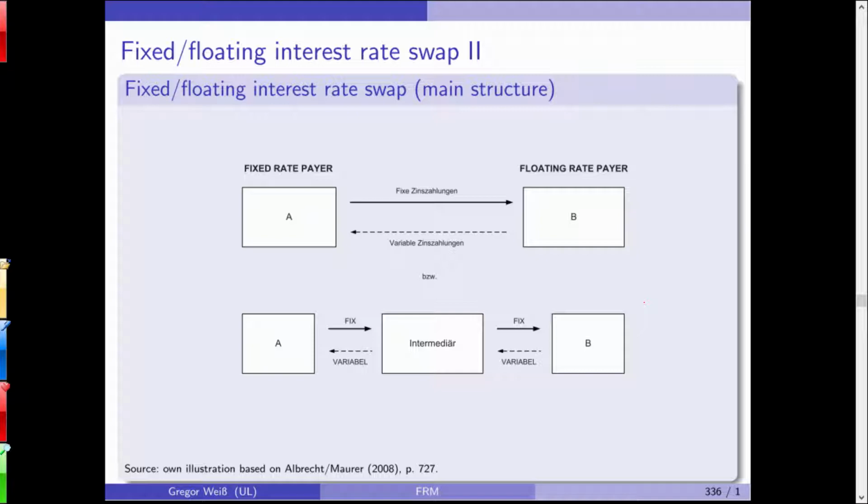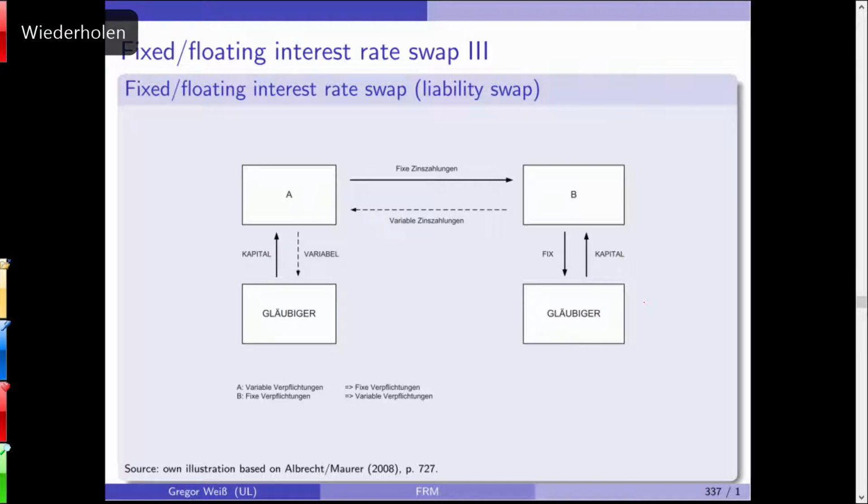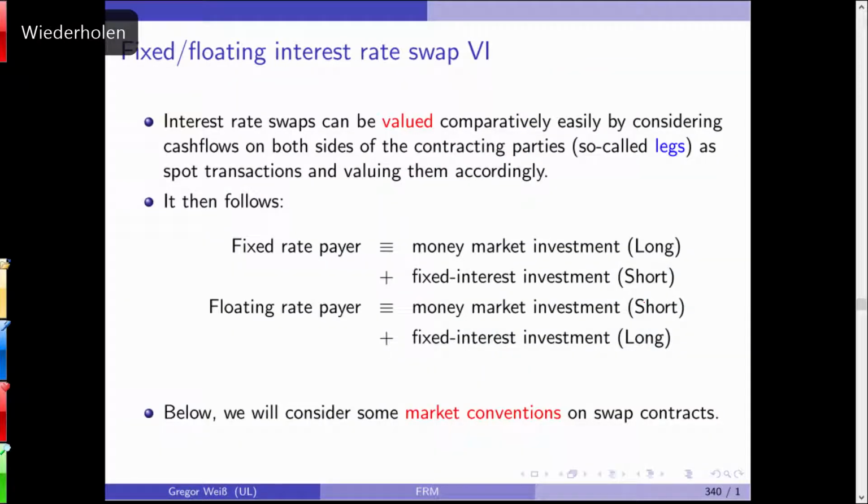These different variants of an interest rate swap only differ by the origins of those interest payments. They might be from an asset, asset, liability. This is just what is shown here. There's a main structure, an asset swap, liability swap, an asset liability swap, and you get all those variants.